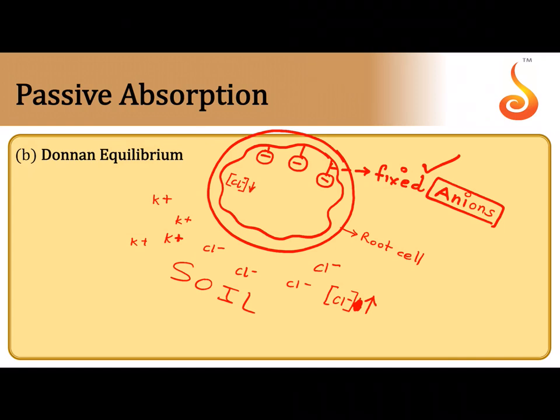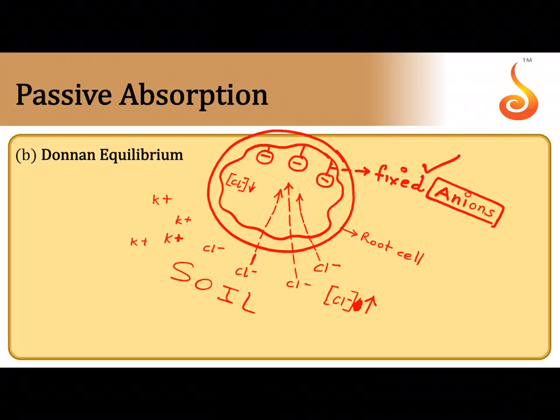So where would you expect the Cl- to undergo diffusion? All the chloride ions will now move into the cell from the outside. Remember, negatively charged ions are called anions. These are not fixed anions because they are mobile. So these anions will move inside.